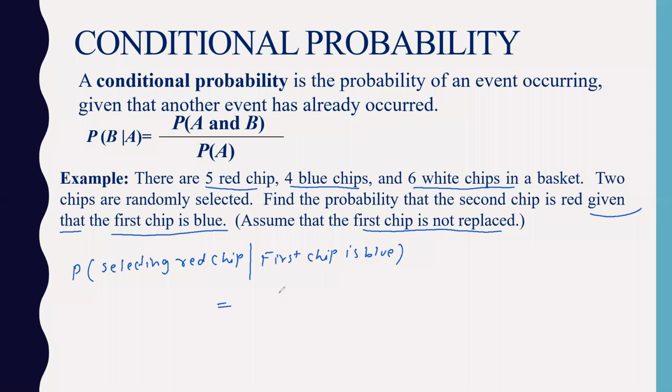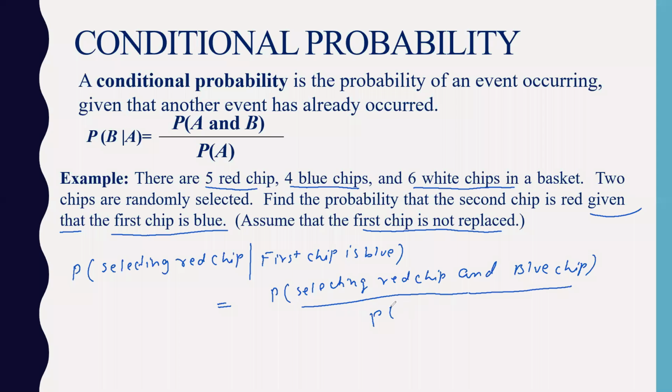Can you tell me what the answer is now? Probability of selecting red chip and blue chip, whole, divided by probability of blue chip, no?